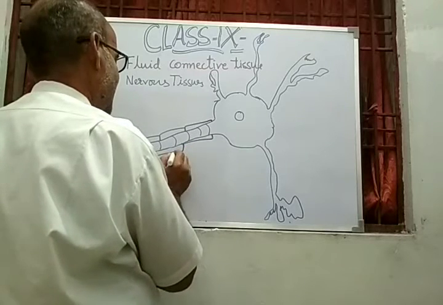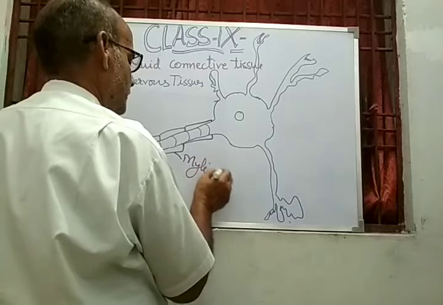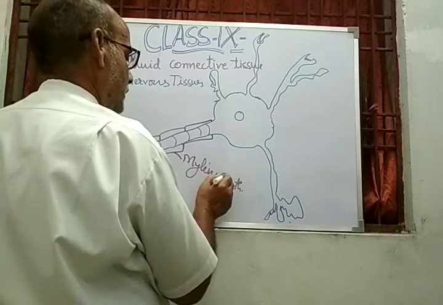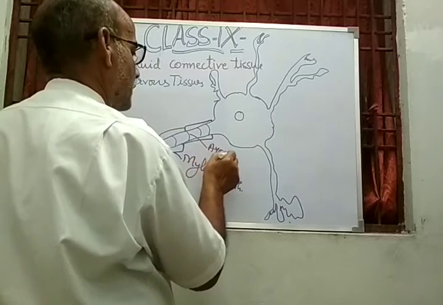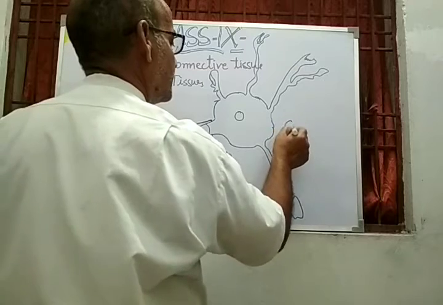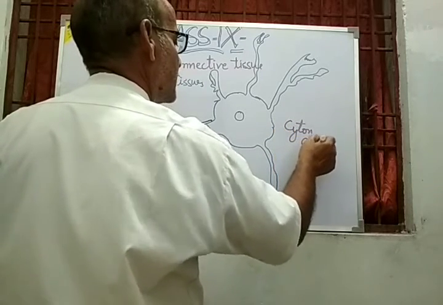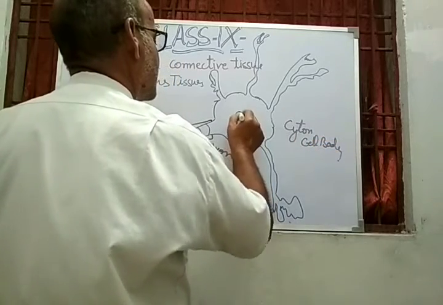And this myelin sheath, and this is axon, this is cytosol or cell body. You can say this is cell body, and this is nucleus.